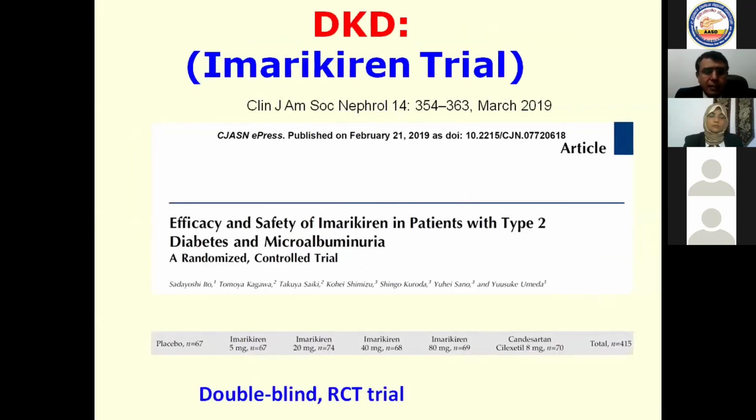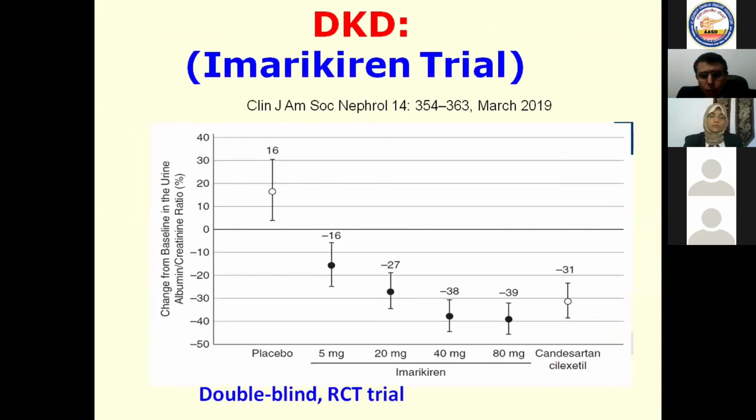What about other trials? We have the imericurine trial. The imericurine trial used this drug, which is a direct renin inhibitor. When a higher dose of this drug was used and compared with candesartan, it was not less effective than ARBs, and it was found to be renoprotective.